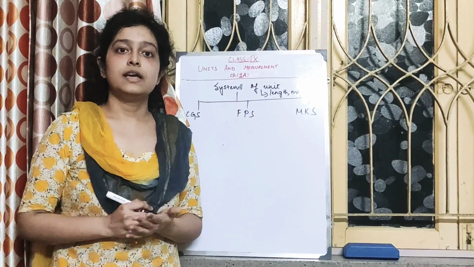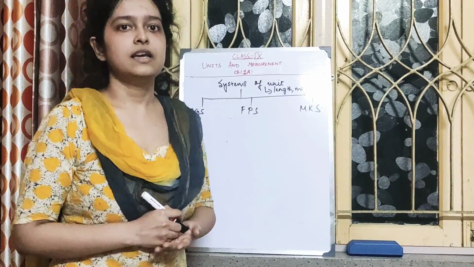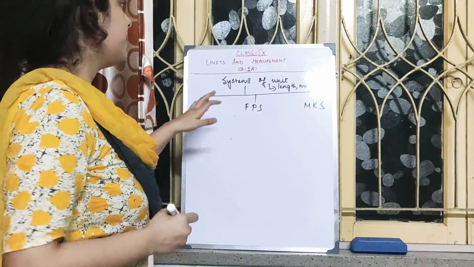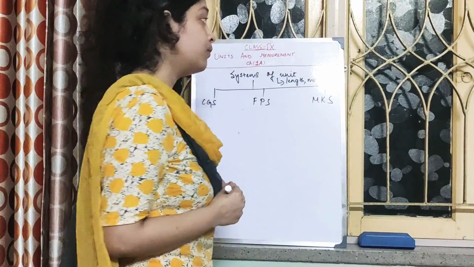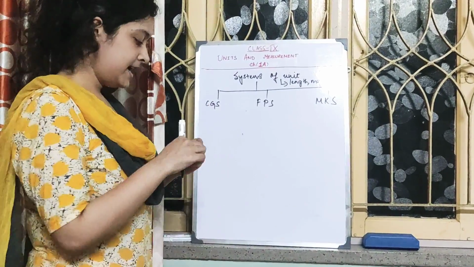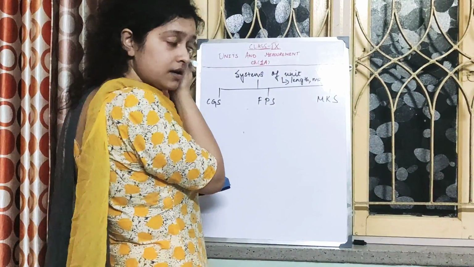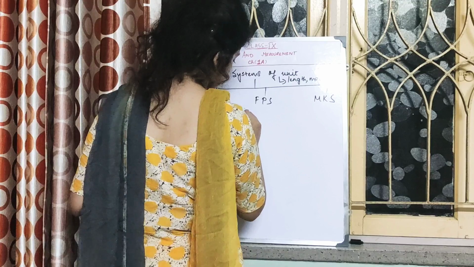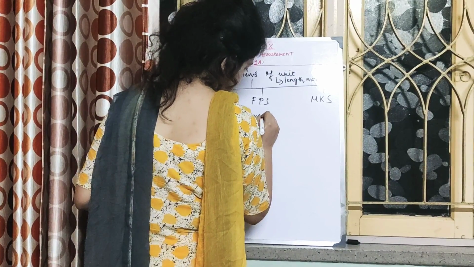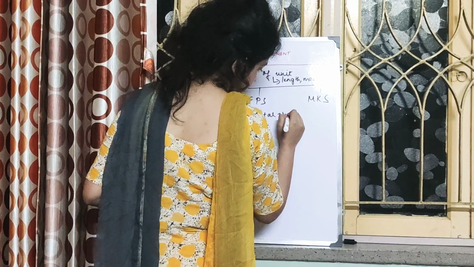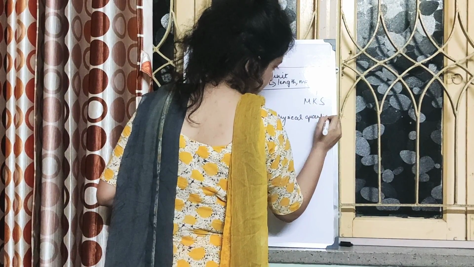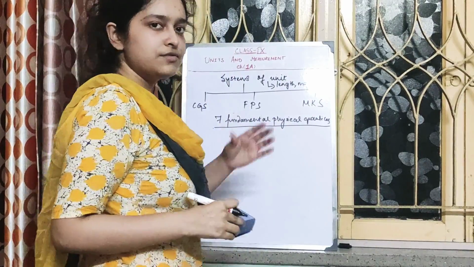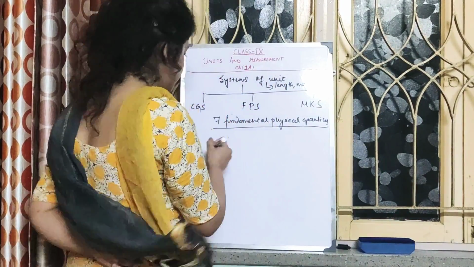Later on, in the year 1960, it was discovered that apart from these 3 fundamental quantities, there are some more fundamental quantities also. You should be knowing this. There are 7 fundamental physical quantities. Let's just recapitulate a bit. What are those?